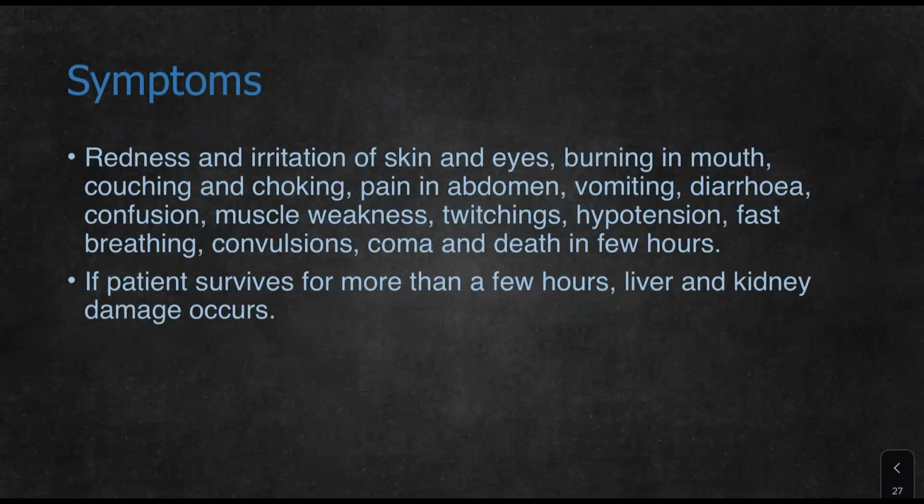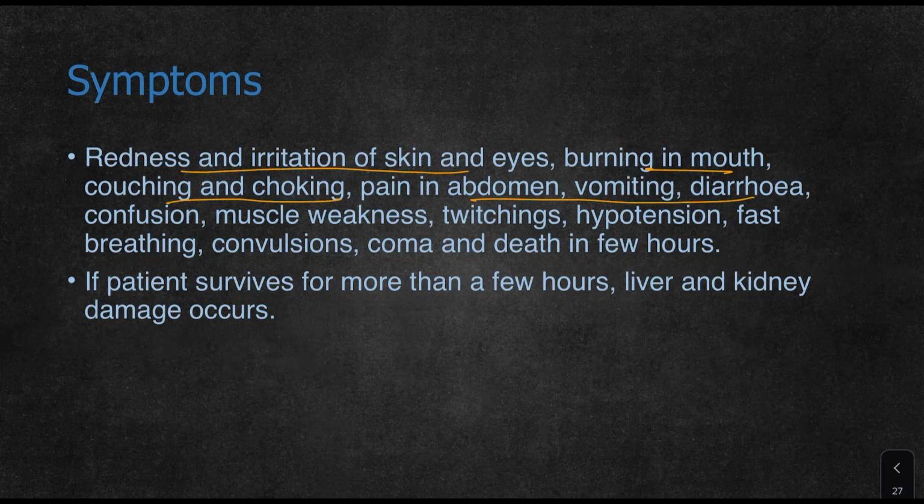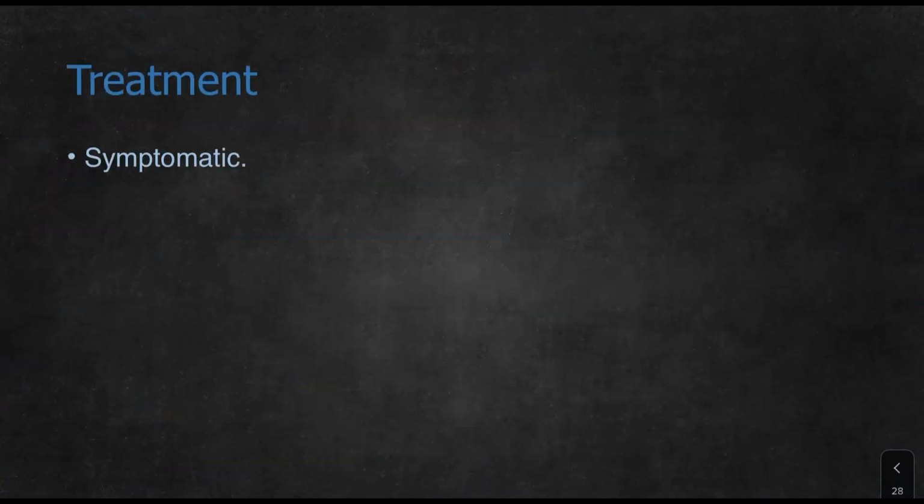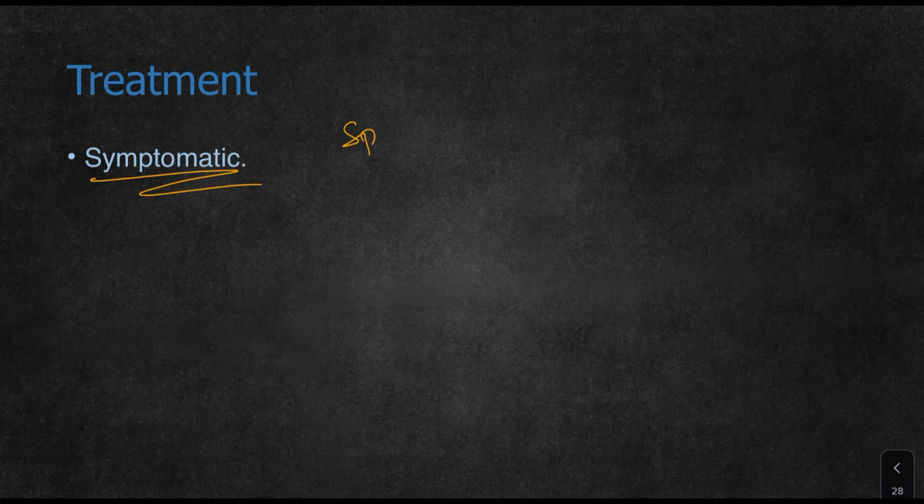Symptoms occur if the person consumes it. There is redness and irritation of skin and eyes, burning in the mouth, coughing and choking, pain in abdomen, vomiting, and diarrhea. Later on, CNS symptoms like confusion, muscle weakness, twitching, and hypertension may occur. In the respiratory system, there may be fast breathing, convulsions, and then coma and death when CNS depression starts. If the patient survives for more than 3 hours, liver and kidney damage may occur. Treatment is symptomatic. No specific antidote is present for chlorophenoxyacetate.